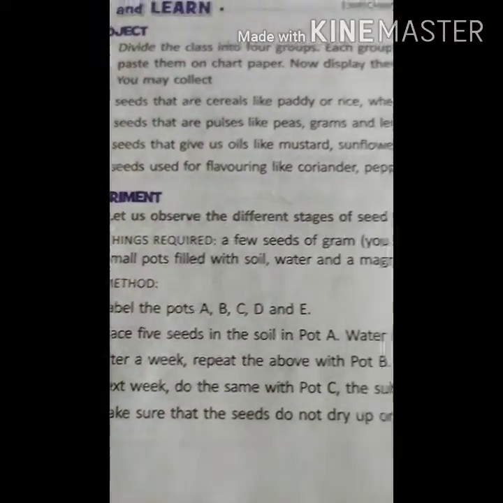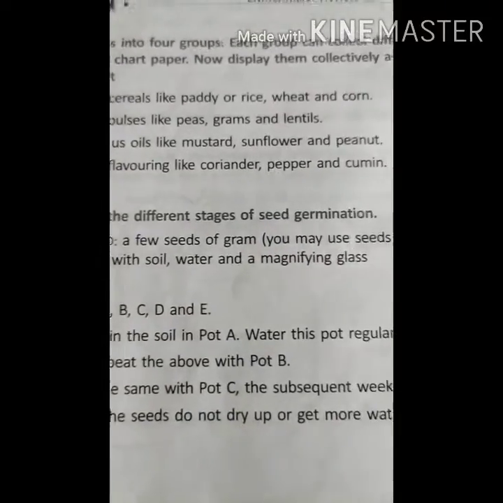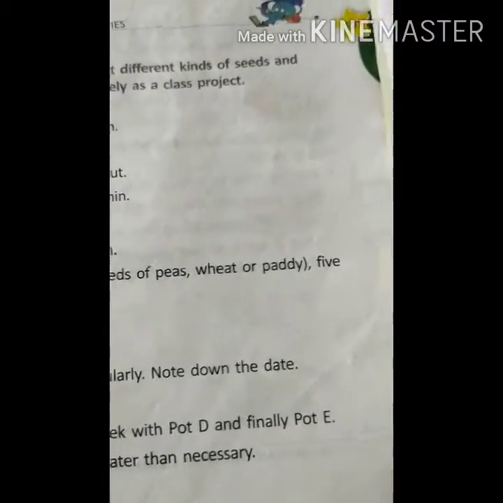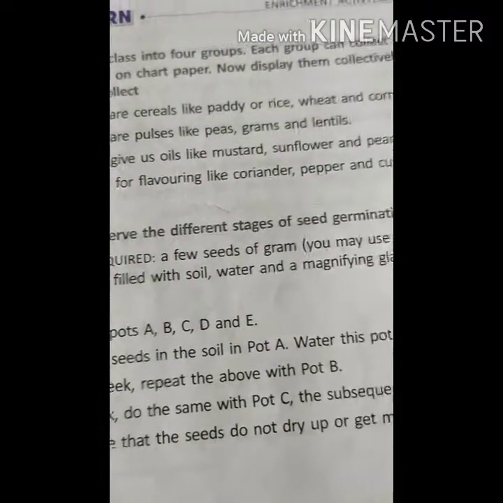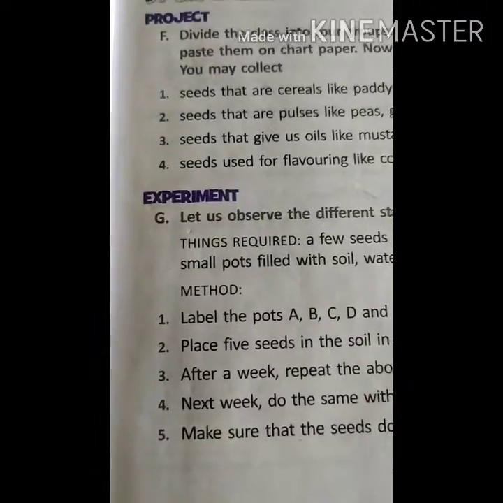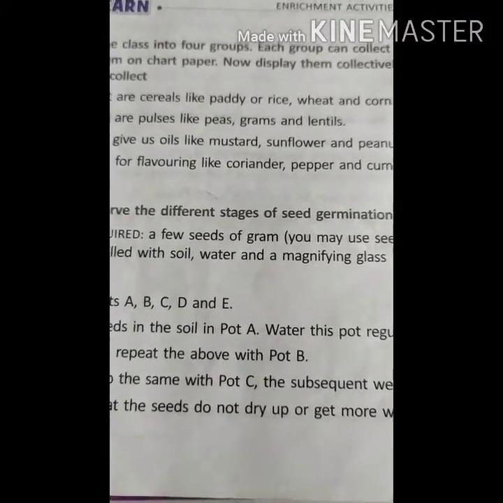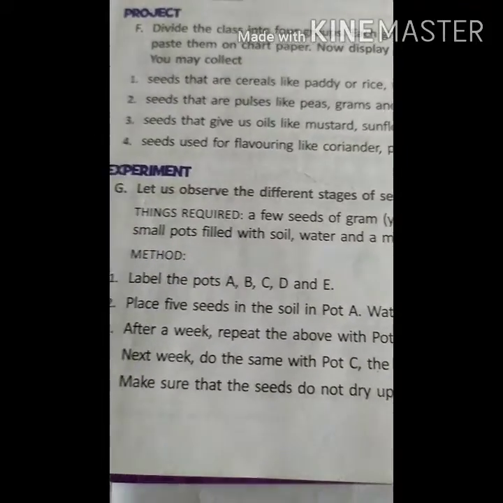See. Let us observe the different stages of seed germination. Okay. What are the things required? A few seeds of gram. You may use seeds of peas, wheat or paddy. Five small pots filled with soil, water and a magnifying glass. Okay. These are the things you require.